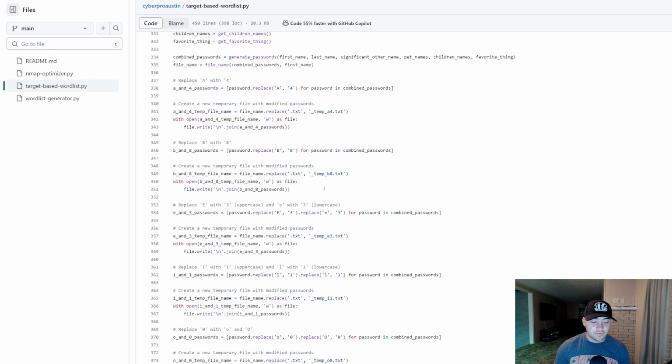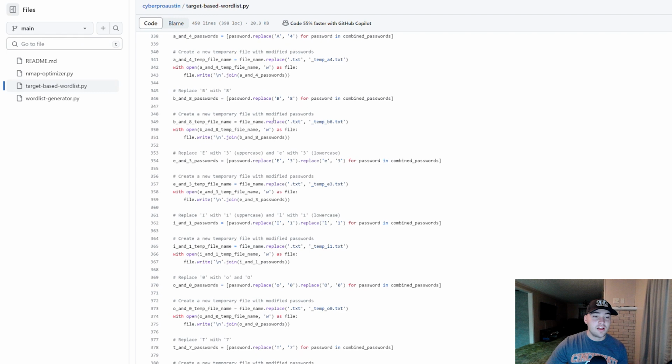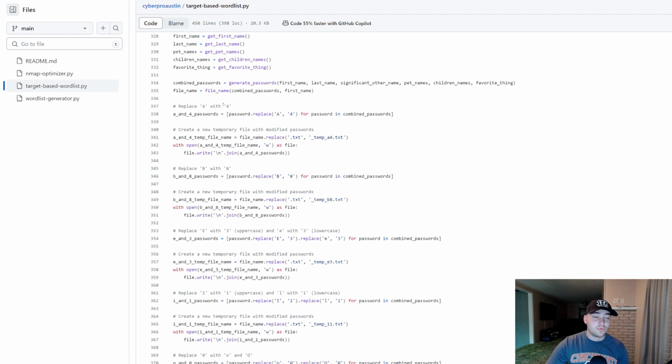Like if you're using a lowercase a and replacing that with the @ symbol, it makes the password more secure on the complexity chart, but it's not something that's extremely difficult to guess that you're doing. So basically, all the different instances where people are replacing letters with numbers that just look like the letters, I went ahead and